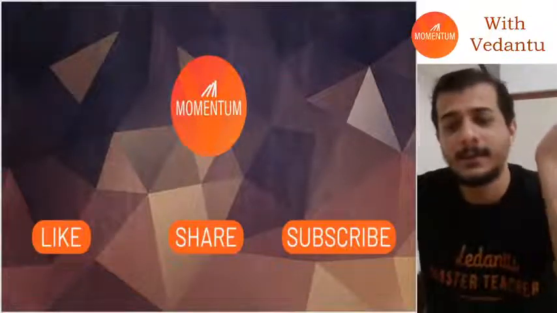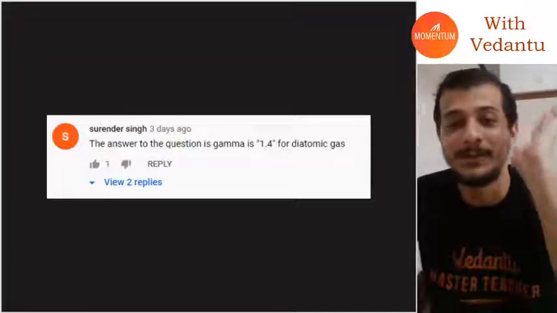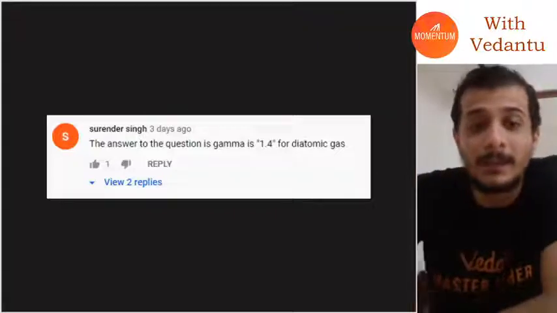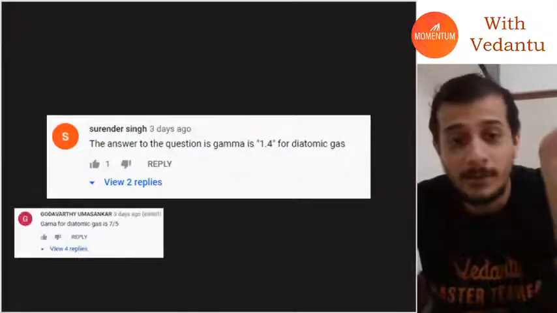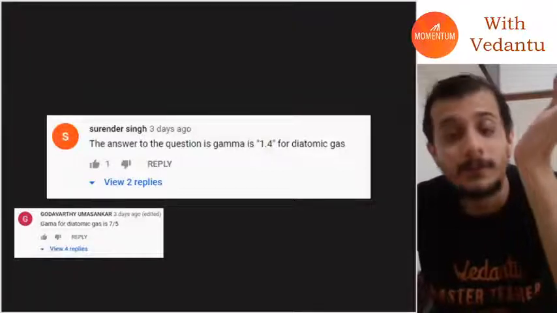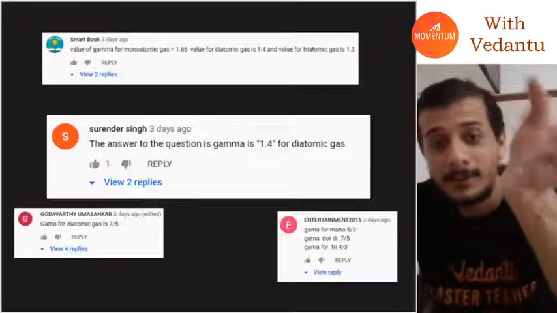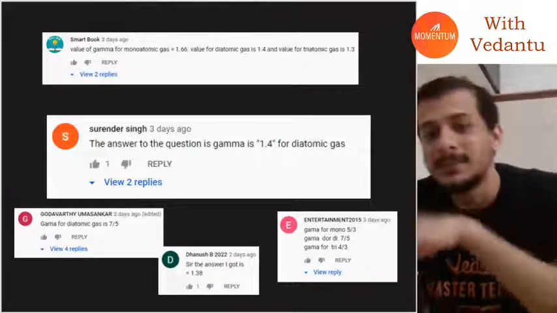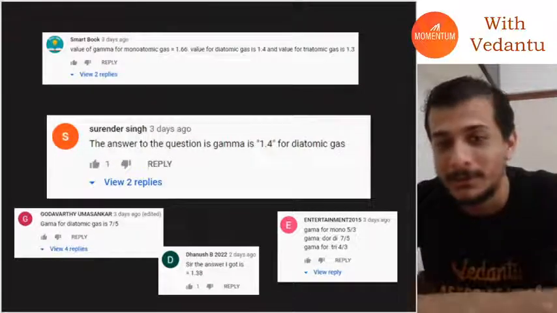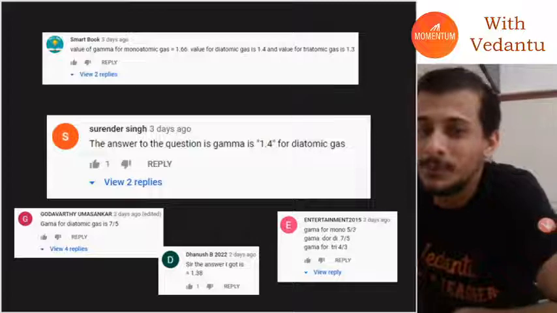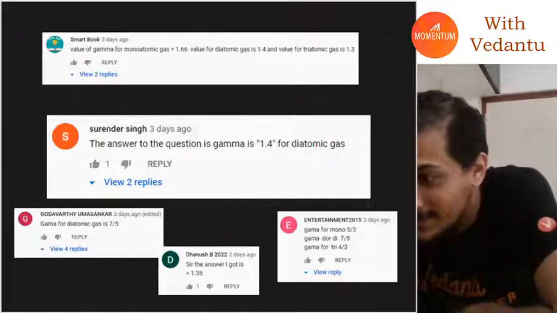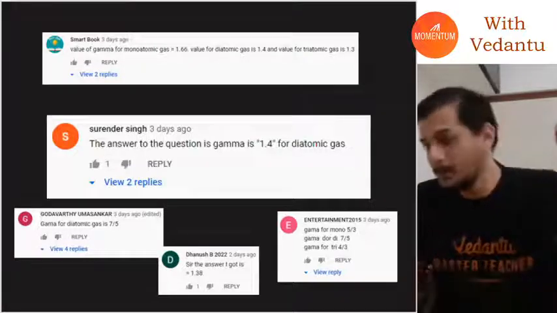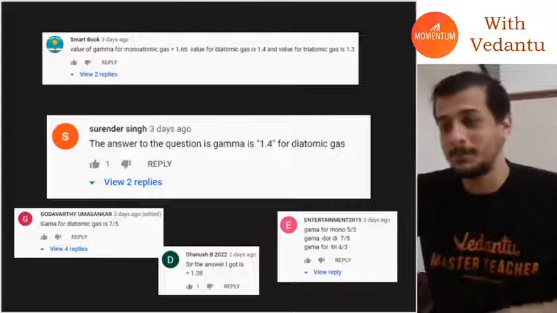The first person to give the correct answer is Surinder Singh. Surinder Singh gave the first correct answer: gamma is 1.4 for a diatomic gas. Other than that, so many of you gave the correct answer. Godavarthi, Smartbook and Entertainment 2015 also gave the correct answer. And Dhanush B gave almost the correct answer. I don't know how Dhanush B got to 1.38, but it's very close to 1.4, so I consider it a correct answer. Smartbook has given all the answers. Superb. I always see your comments, Smartbook.